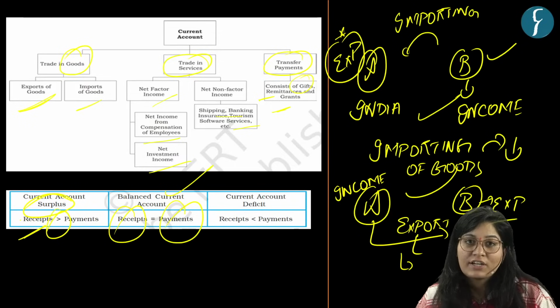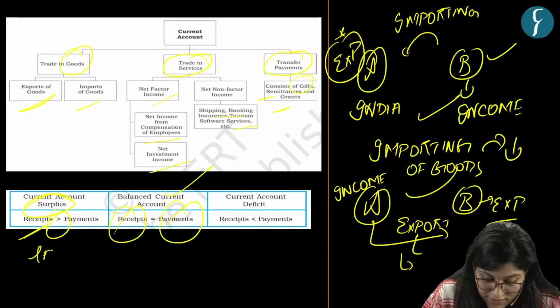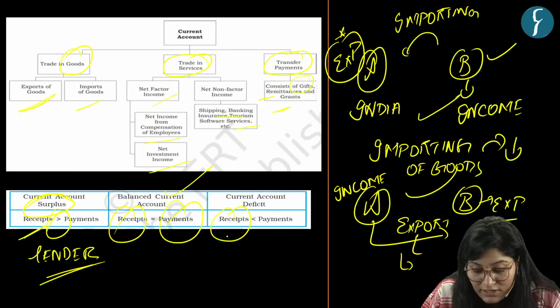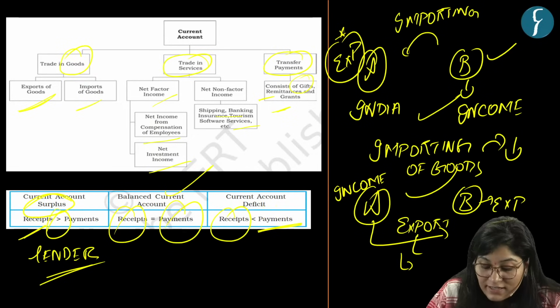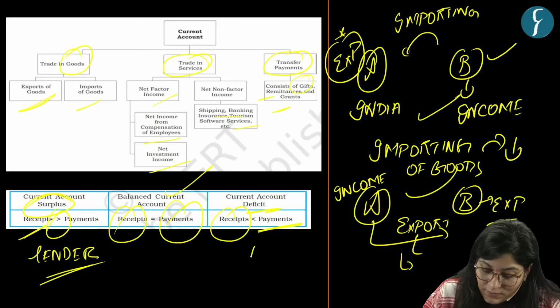That means the country is a lender here. And if receipt on current account is less than payment on current account, then there is a current account deficit. That means the country is a borrower here.